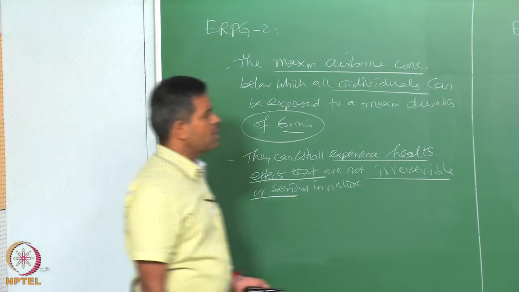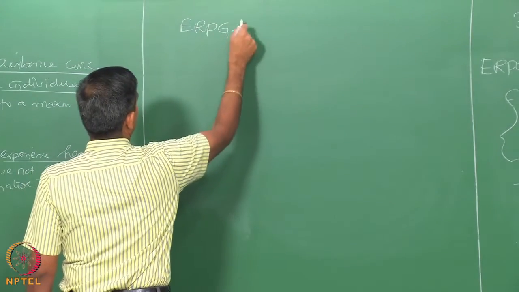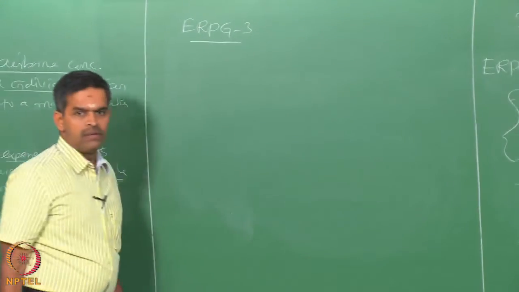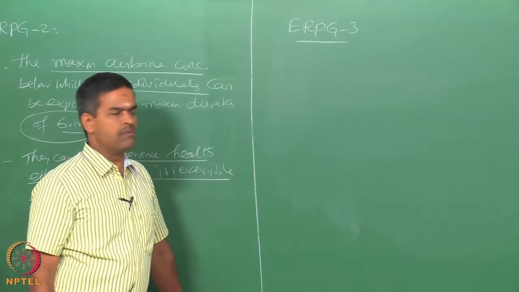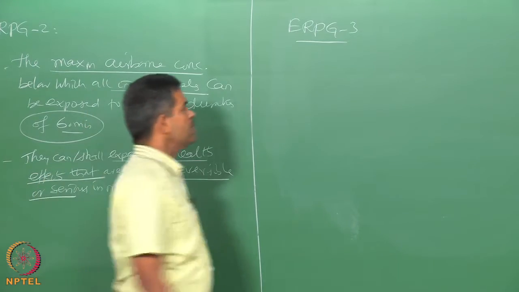Let us talk about ERPG 3. This is the maximum airborne concentration below which all individuals could be exposed for a maximum period of 60 minutes.